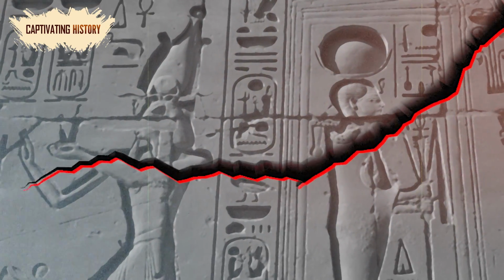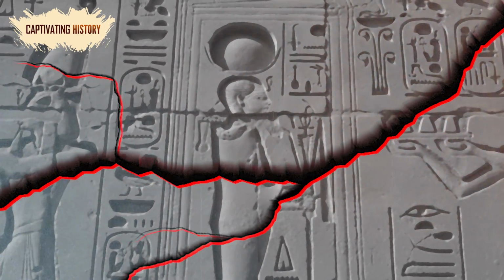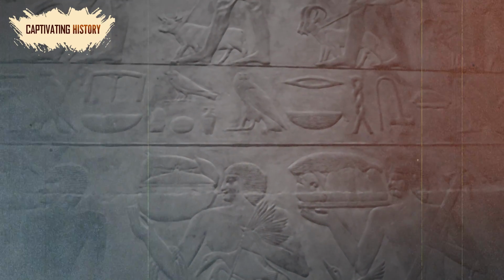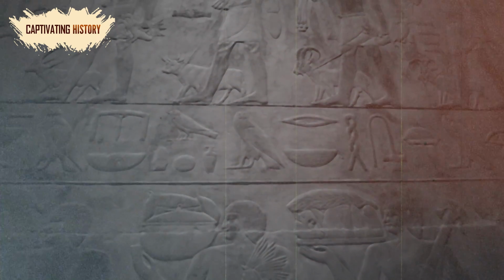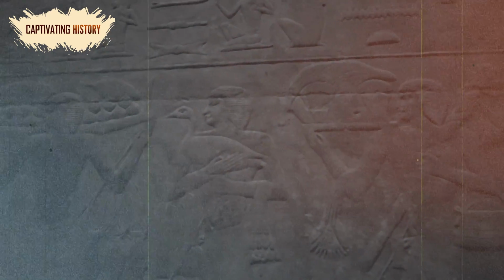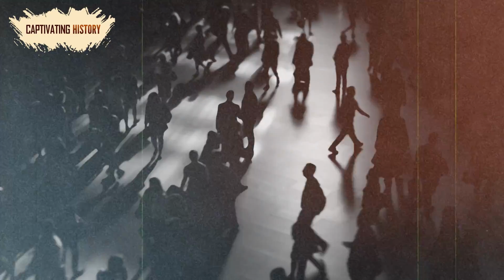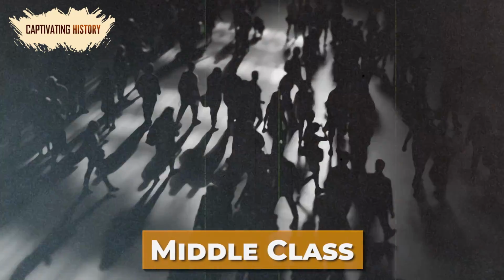No longer an aloof embodiment of the gods on earth or the sons of gods, as many of the past rulers had been, the kings of the Middle Kingdom were more available to their people. They also established connections with the outside world, like Syria and Nubia. This period also maintained one of the changes from the First Intermediate Period. More Egyptians could afford to equip themselves for the afterlife. If they existed today, these people would be recognized as part of the middle class.